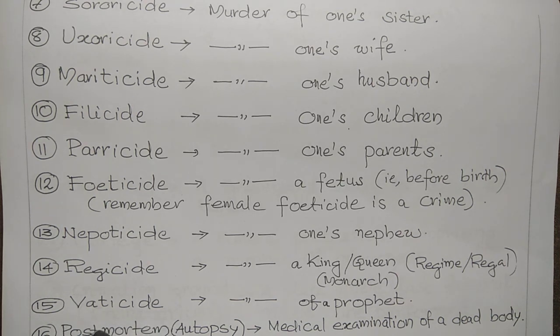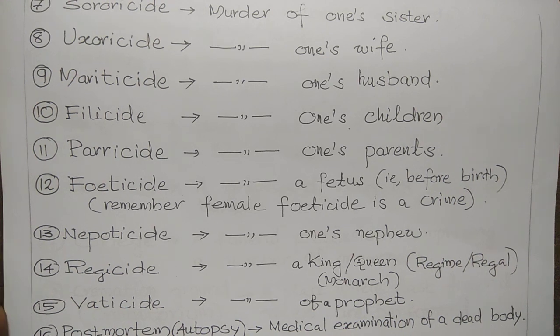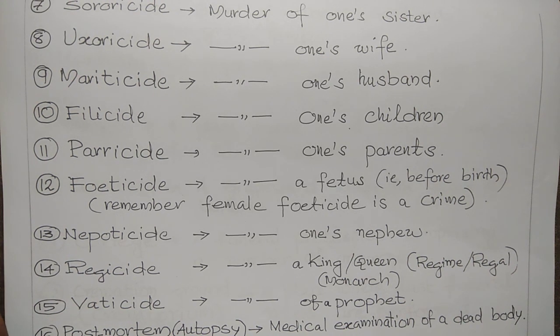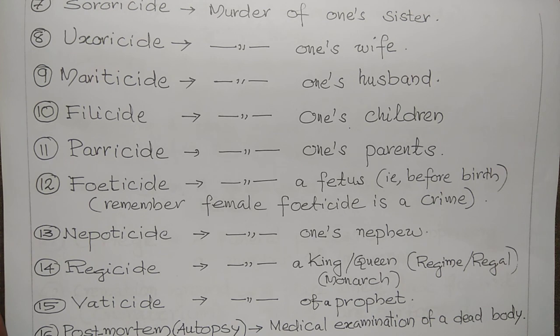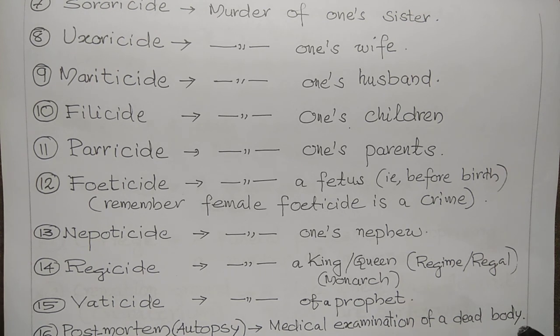Vaticide. Vaticide is murder of a prophet. Murder of a prophet is called vaticide. Next is post-mortem or autopsy. Post-mortem or autopsy is a medical examination of a dead body.